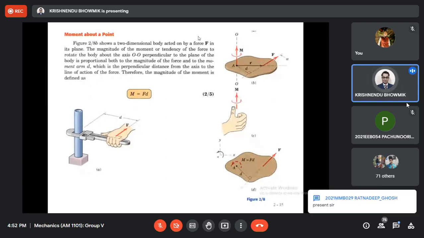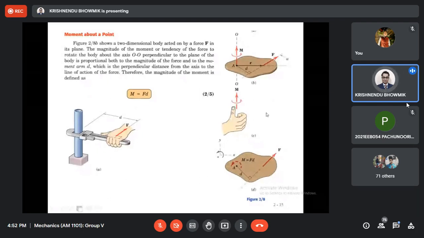Okay, if I explain in detail, here I have applied, say, force F about this axis, and this perpendicular distance, say, D. So it will try to rotate about this point O. This point O is known as the moment center, and this perpendicular distance D is the moment arm.